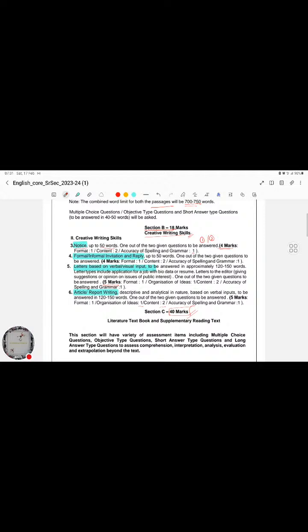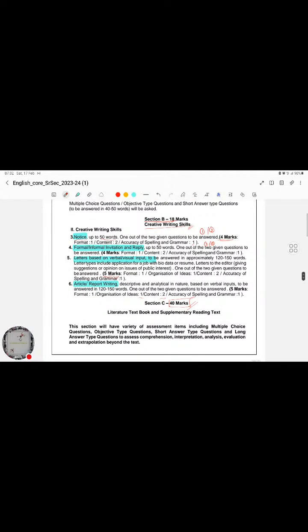The next one is going to be a formal or informal invitation. One will definitely be formal, because we'll have one question to answer out of two. So it might be one in a formal format and another in an informal format. And from there on, we have letter writing.